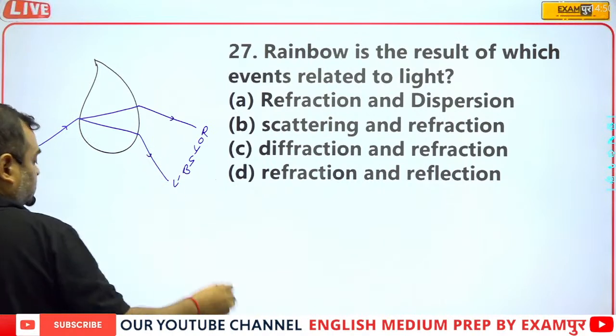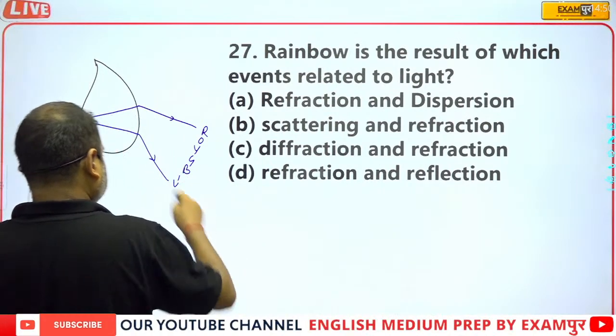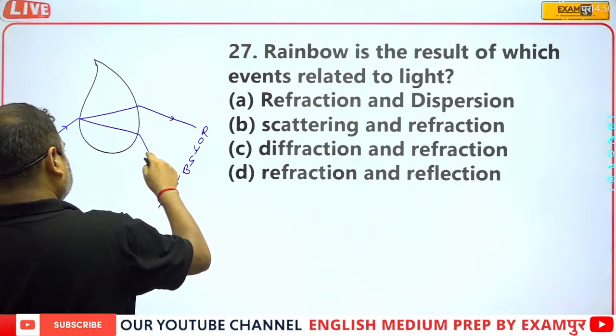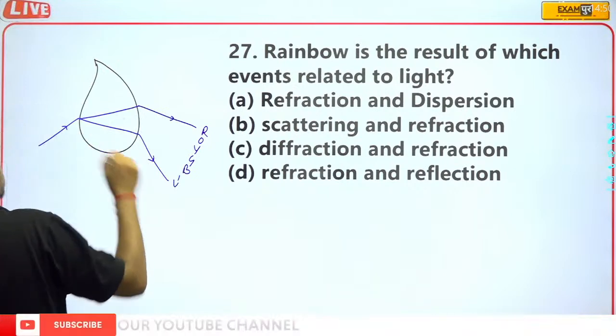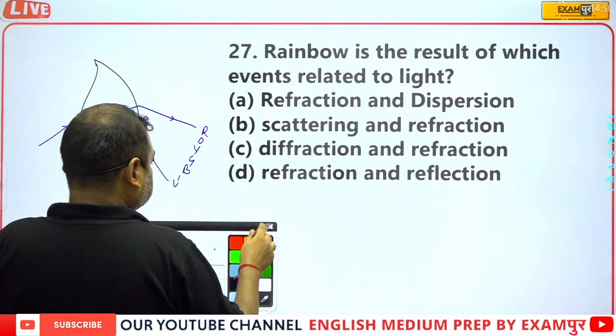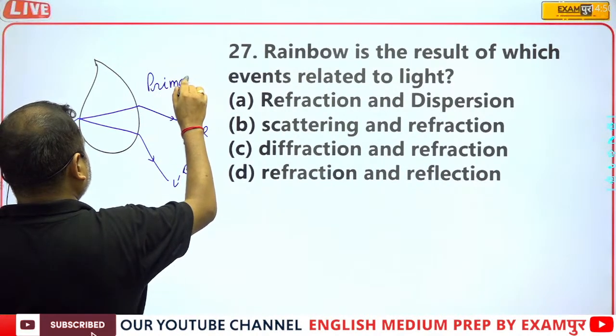So here you can see that this is the primary rainbow.